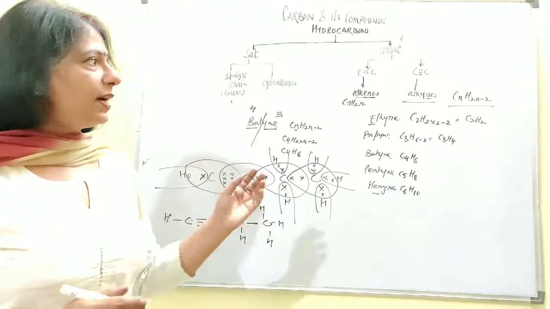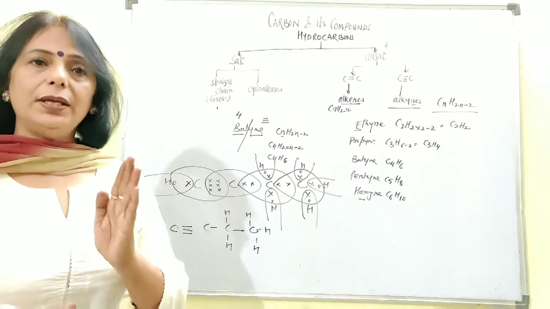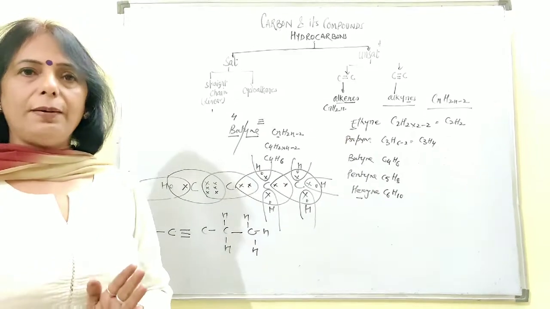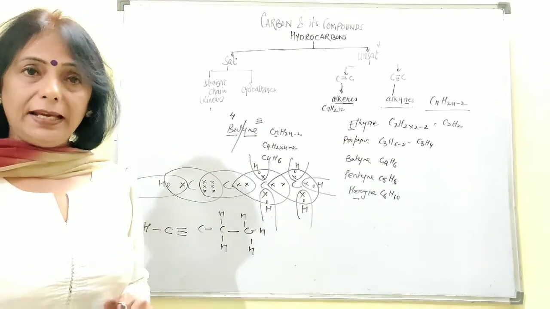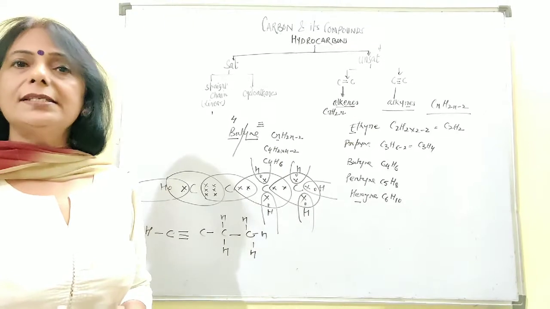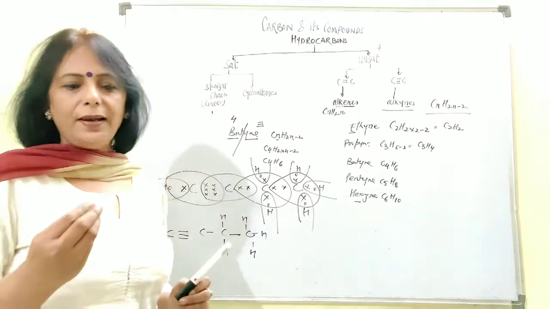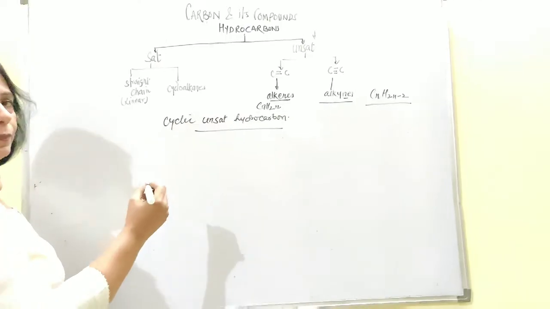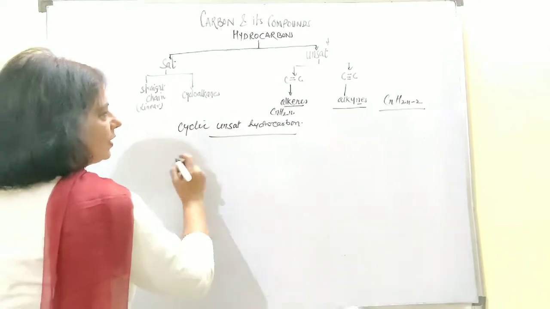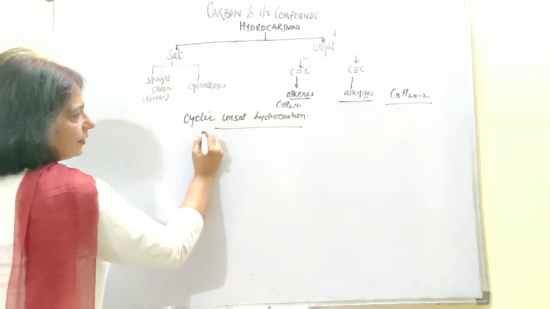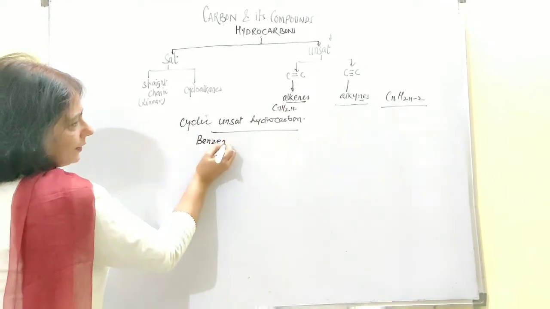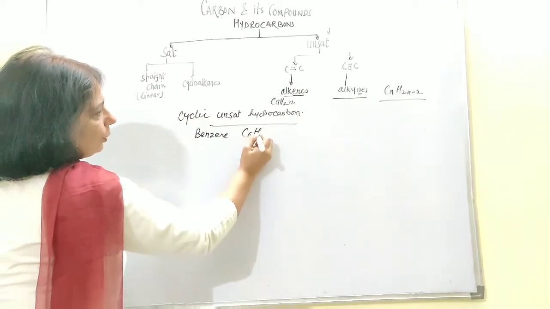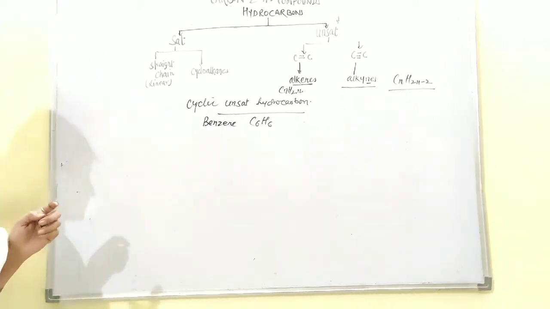Now let's shift ourselves to unsaturated hydrocarbons, and that too in the cyclic form. Okay, cyclic unsaturated hydrocarbon. Only one example has been given to you people, that is benzene. The example which is there is benzene. Benzene has a molecular formula of C6H6.